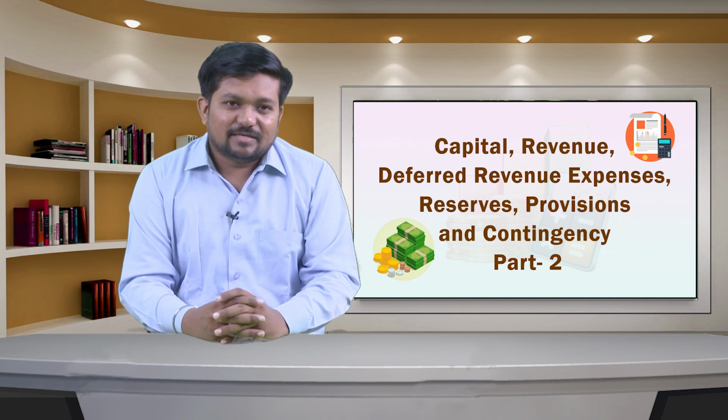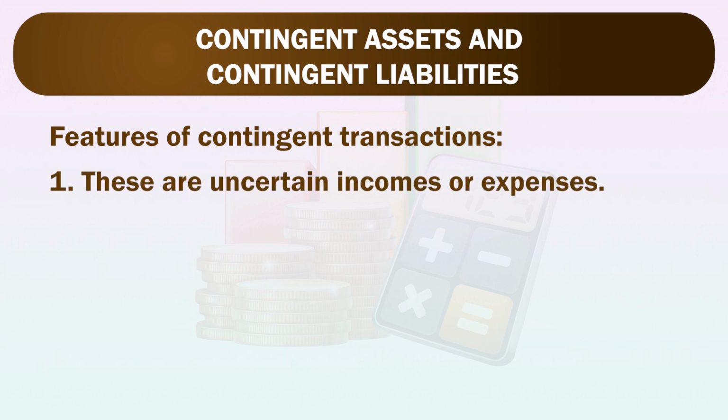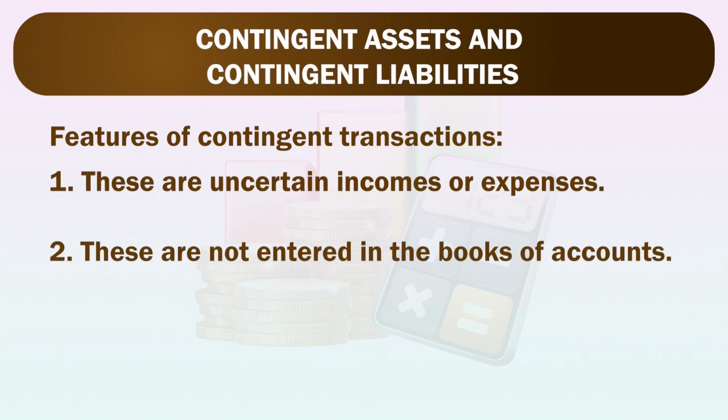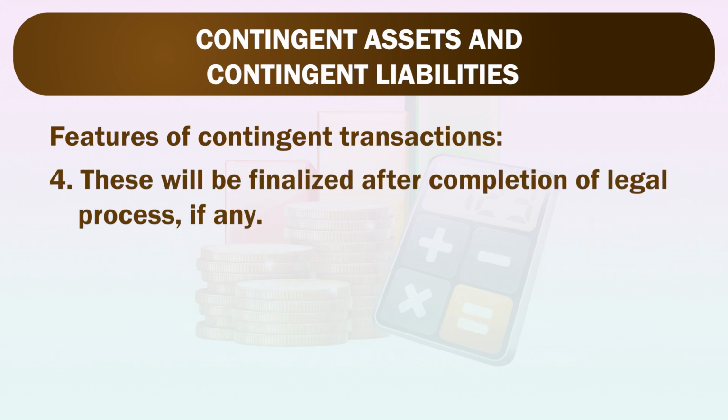Now, we will discuss the features of contingent transactions. The very first feature is that these are uncertain incomes or expenses. The second is that these are not entered in the books of accounts. Third is that these are treated as unreal transactions. Fourth is that these will be finalized after completion of legal processes, if any.